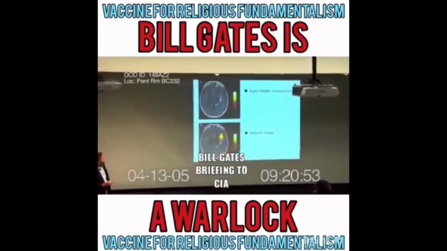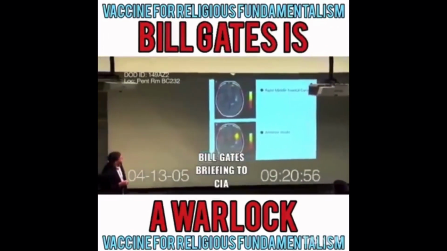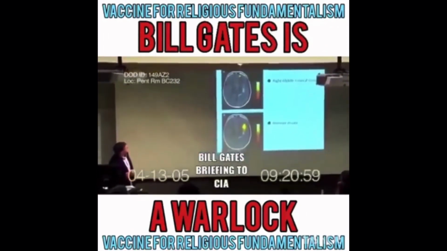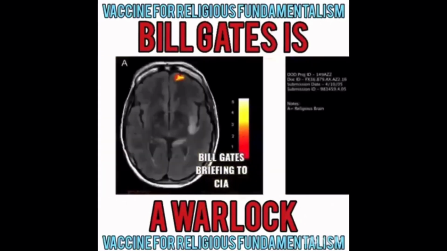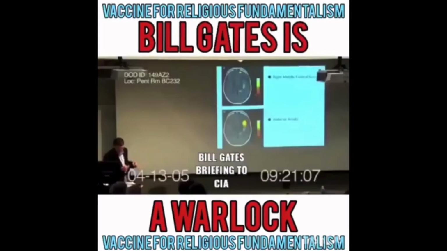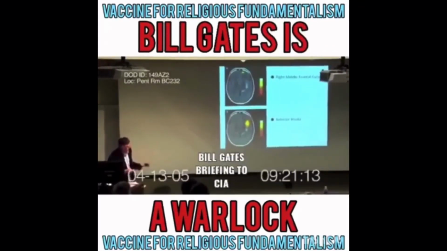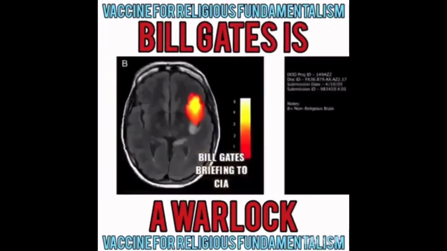This individual lit up the right middle frontal gyrus, shown here, and that's a part of the brain that's associated with theory of mind. It's a part of the brain that has to do with intents and beliefs and desires. In marked contrast, here's an individual who would not particularly self-describe as religious, and when they're read a religious text, what you see is that this part of the brain, called the anterior insula, lights up. This is a part of the brain that's associated with disgust or displeasure on hearing something.